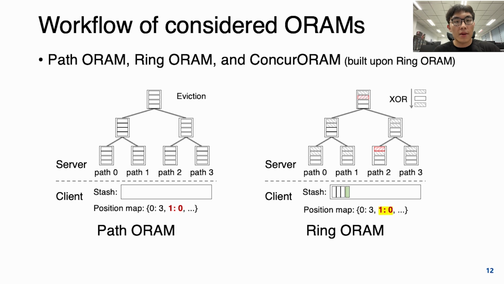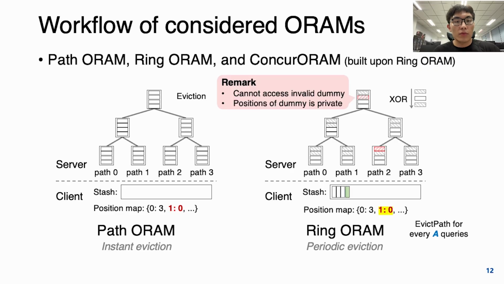And this block is then remapped to the new random path, which is 0, just like the Path ORAM. And here, Ring ORAM does not evict the blocks immediately, but after every A accesses, which is a predefined parameter. And therefore, we call Ring ORAM periodic eviction, and Path ORAM instant eviction. And we need to remark that once the dummy block is accessed, it becomes invalid and cannot be accessed until the next eviction. And their locations on the tree are also private information, and this is important and is related to the leakage during the transformation.